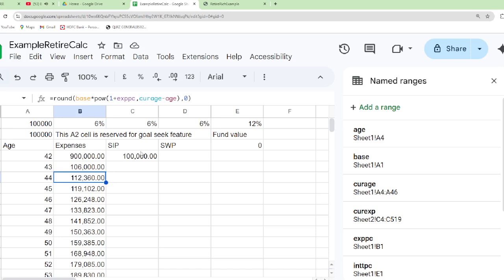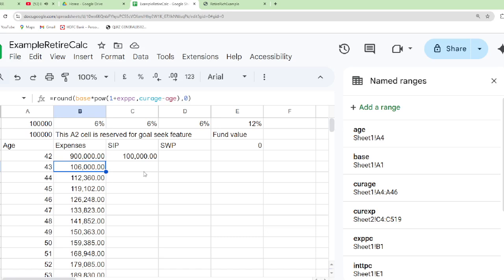Now similarly, SIP. This field, let us name it as, okay, already we have got a base. See, this is wrong. The expenses field is 75,000.